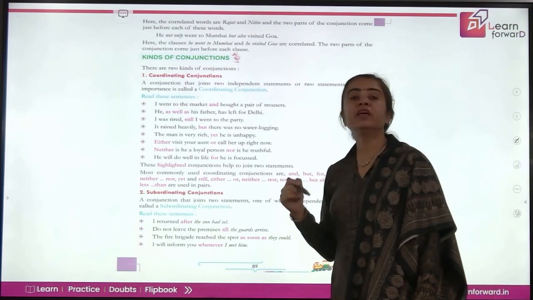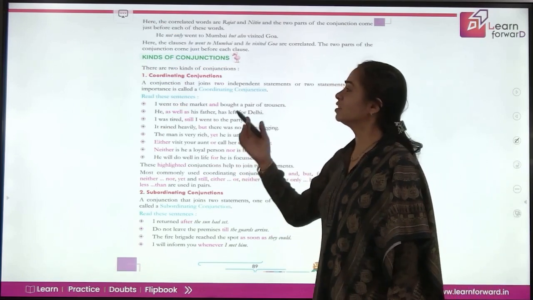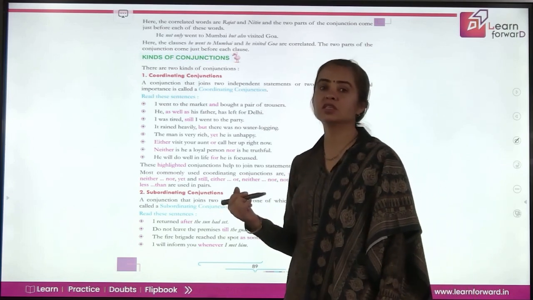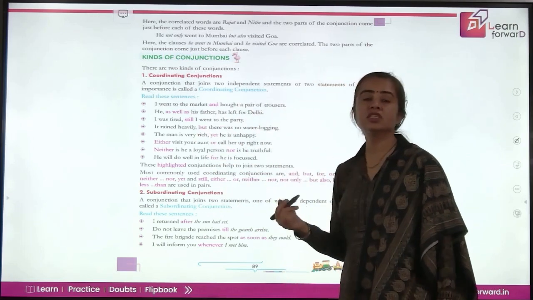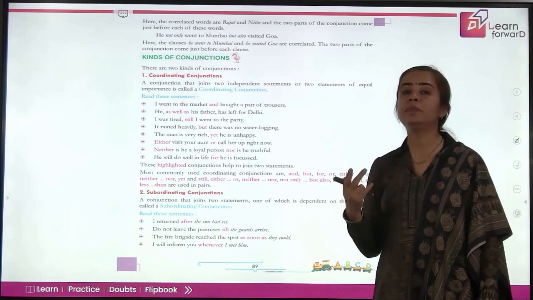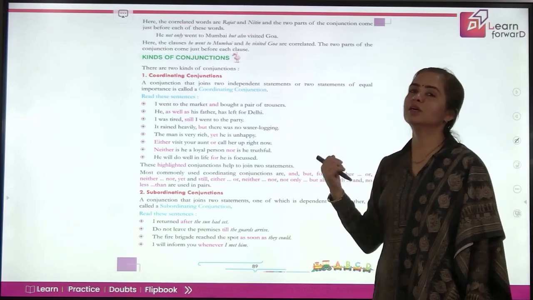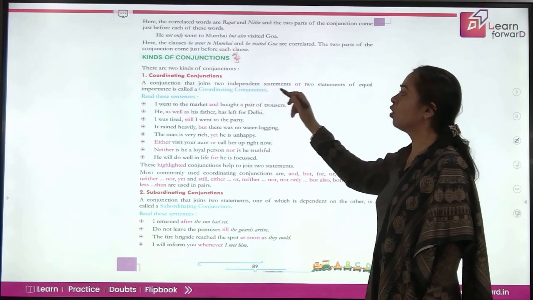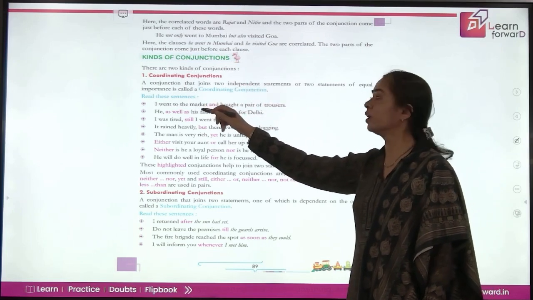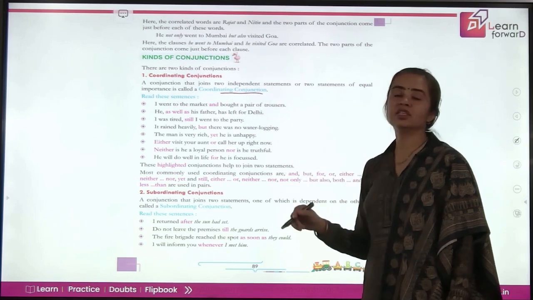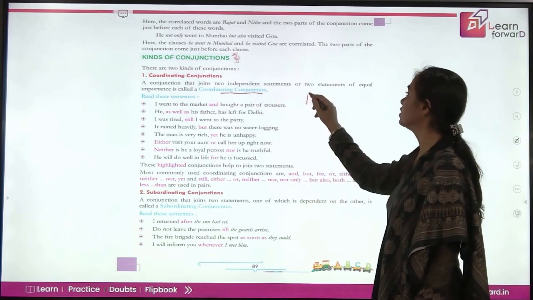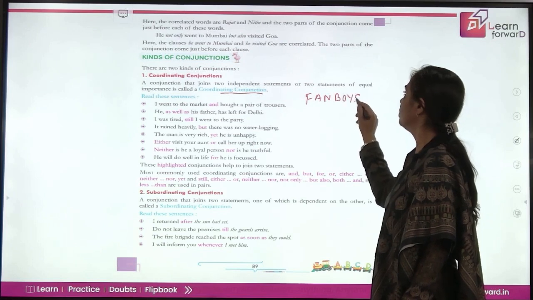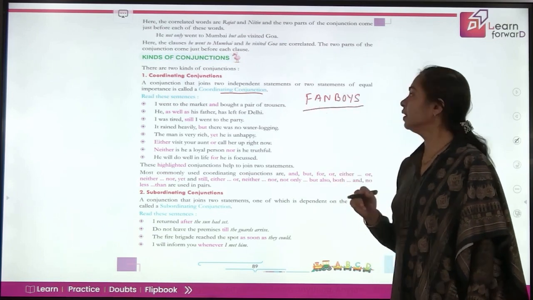Now, what are the different kinds of conjunctions? First is coordinating conjunction and the second is subordinating conjunction. So coordinating conjunctions are used to join two independent sentences which become the clauses actually. So a conjunction that joins two independent statements, or statements of equal importance, is called a coordinating conjunction, and we have a keyword for this, FANBOYS. So this will help you remember some of the coordinating conjunctions.